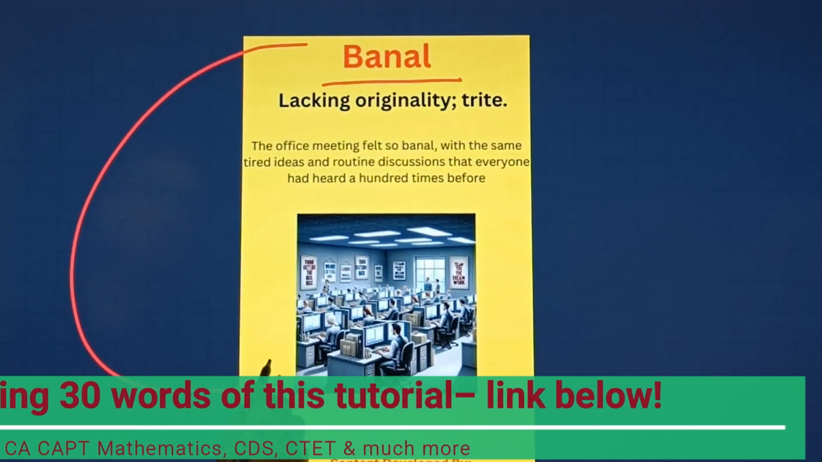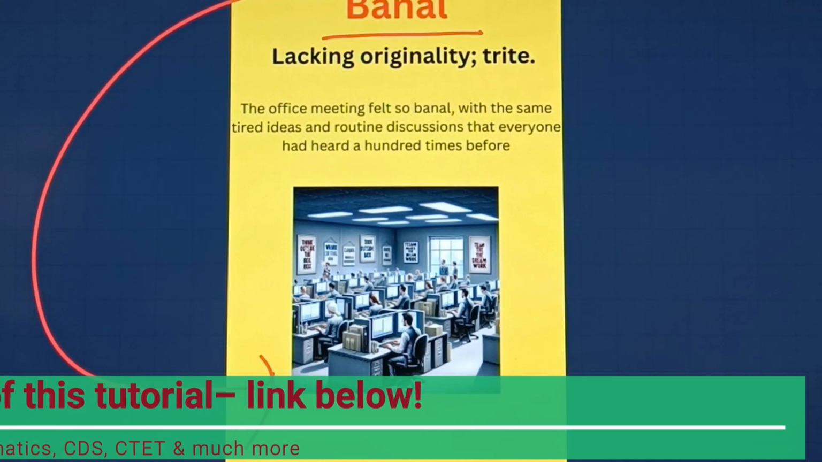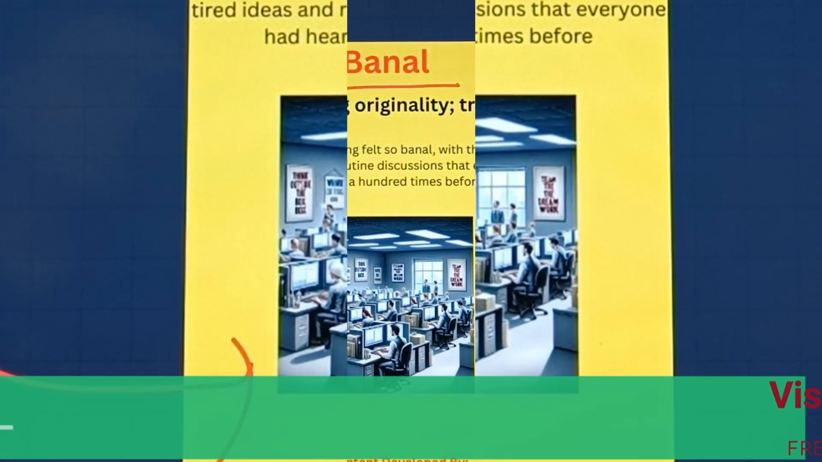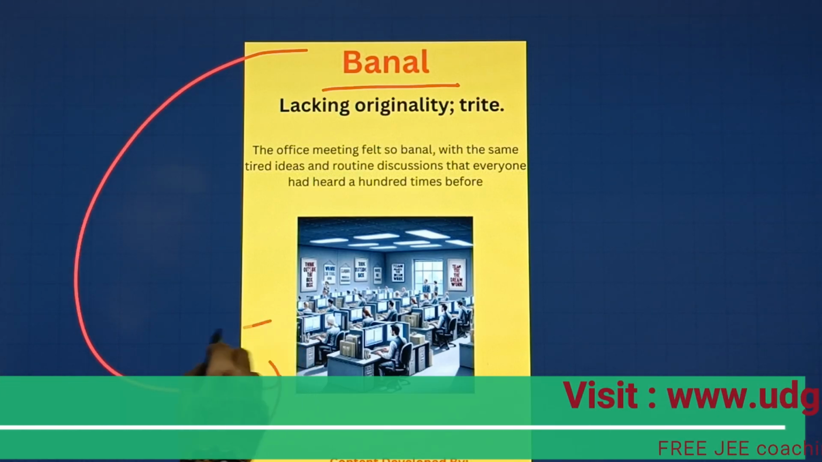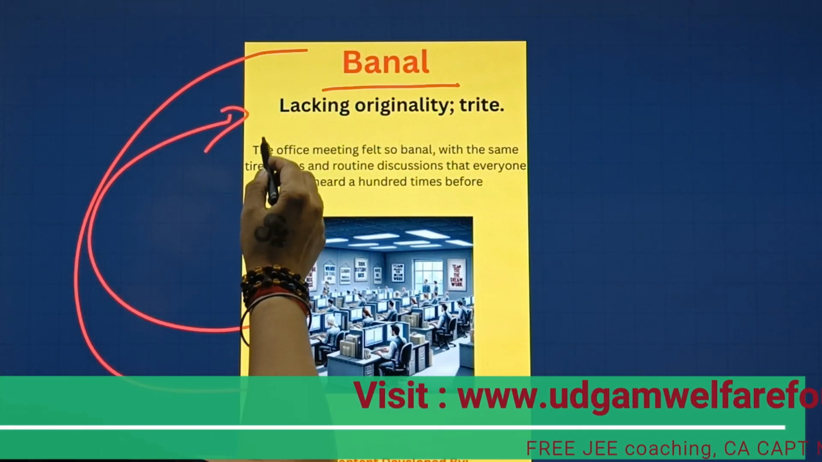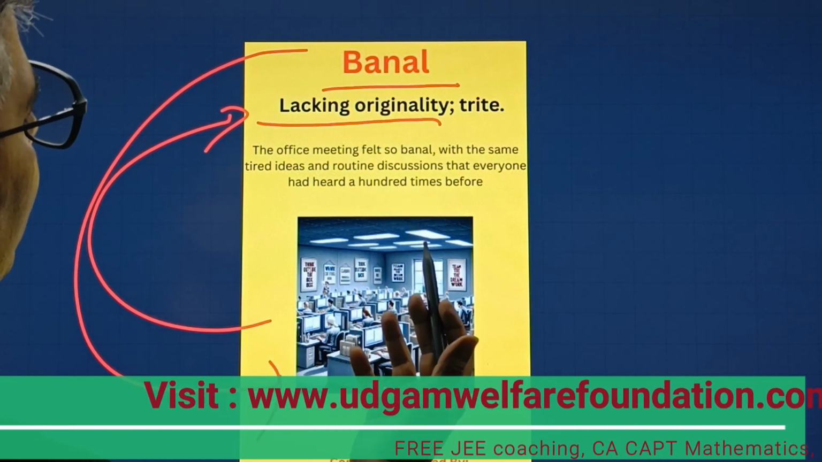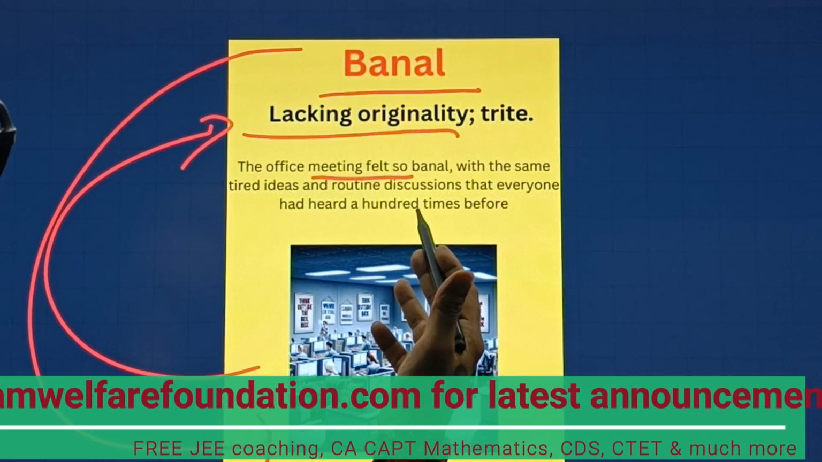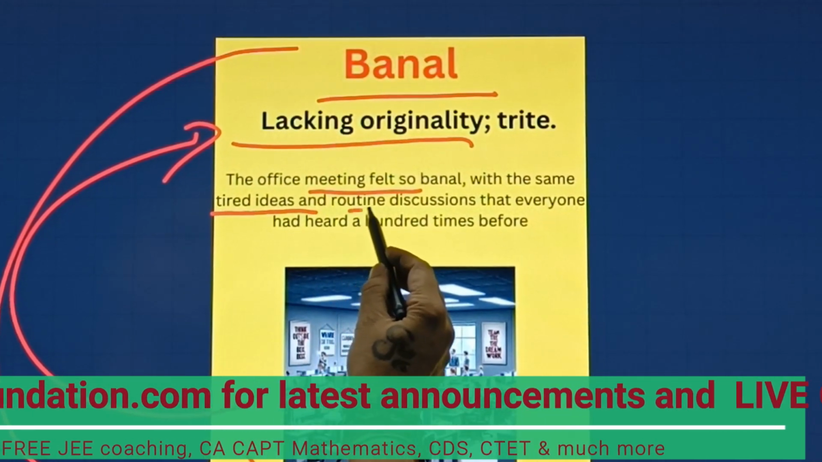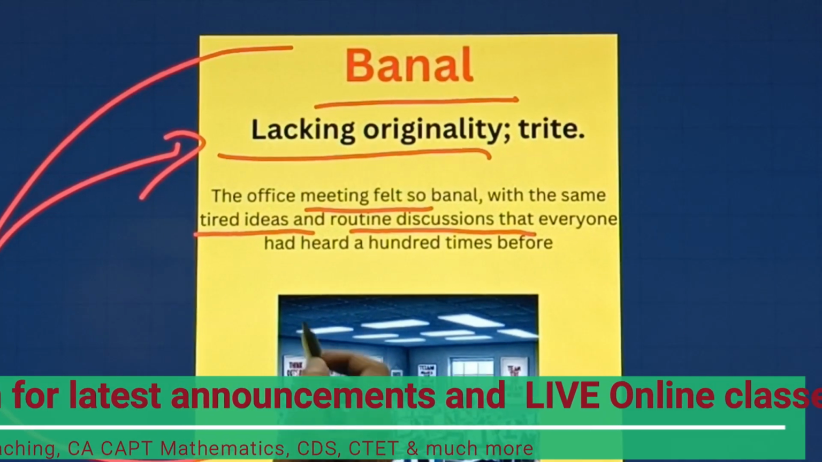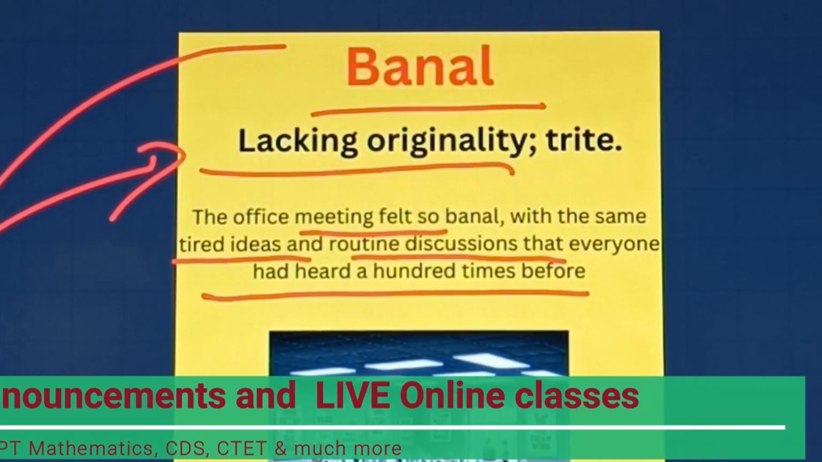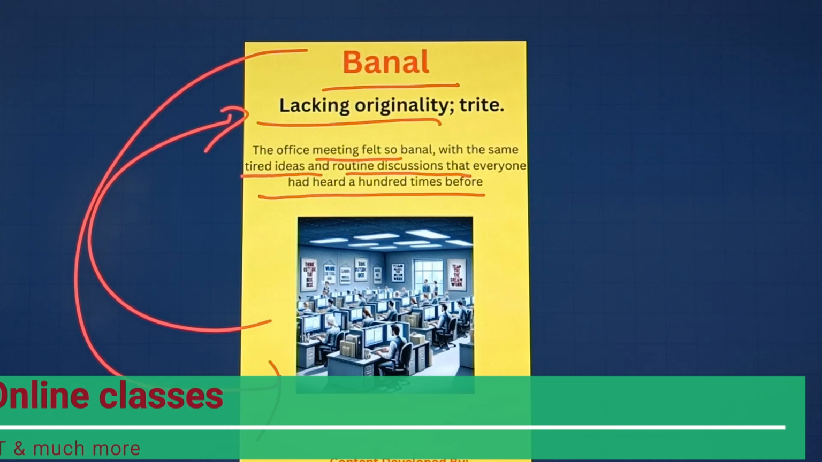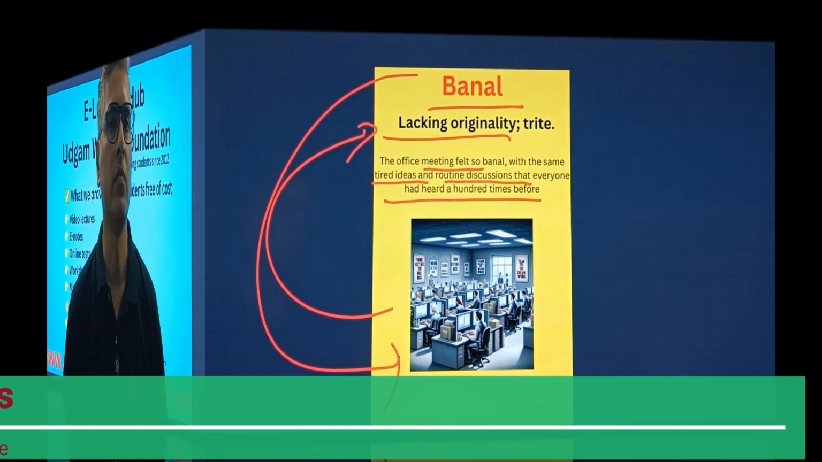Now let's try to understand with the help of this particular picture. This picture shows an office where people are working monotonously. Now let's understand the meaning of this particular word, which is lacking originality. The office meeting felt so banal, with the same tired ideas and routine discussions that everyone had heard 100 times before. So this picture depicts the exact meaning of the word, which is banal, that means lacking originality.